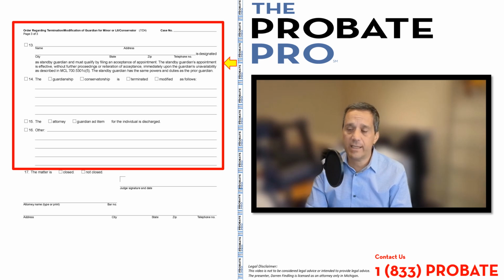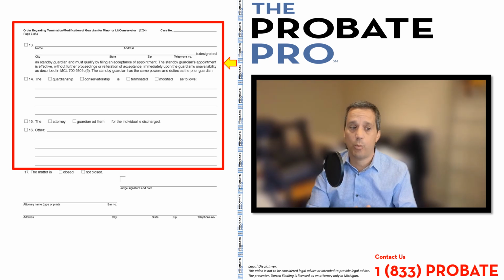It also provides in paragraph 14 whether the guardianship or conservatorship is terminated or modified, with some spaces for the court to identify the basis for those modifications or terminations. Paragraph 15 provides if the court has appointed an attorney or guardian ad litem for the individual in relation to the petition that has been filed, whether they are to remain on or whether they're discharged. And then paragraph 16, kind of a catch-all area for additional space for the court to identify other rulings that have been made by the court for the hearing.